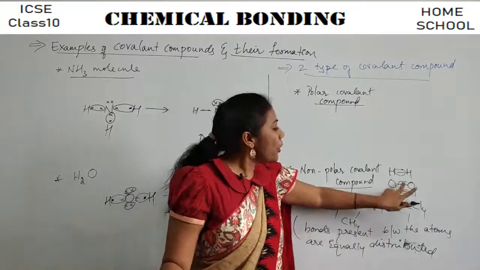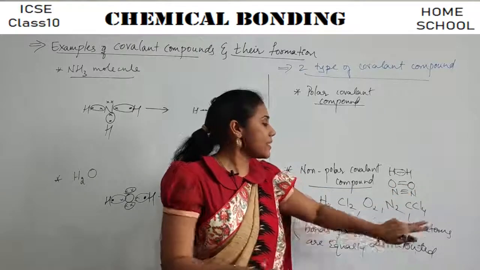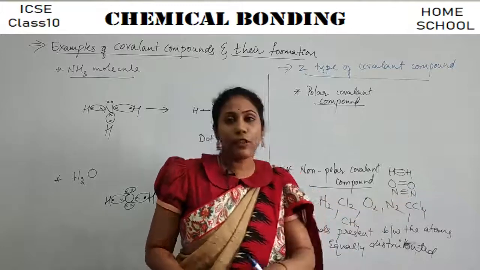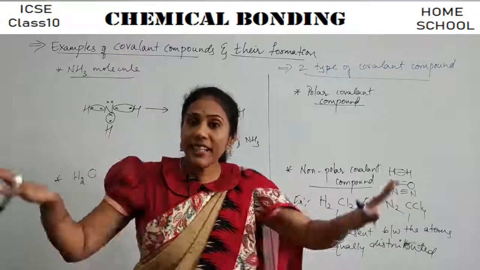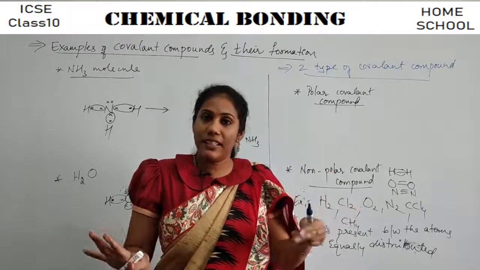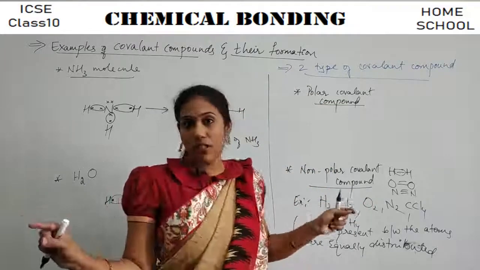Okay, so these 2 bonds between oxygens belong to both the oxygens. The 3 bonds between the nitrogens belong to both the nitrogens. So bonds are equally distributed. They belong to both the atoms wherever they are. Clear? But in case of polar covalent compounds, it is not like that.